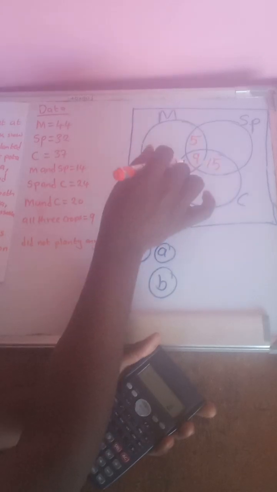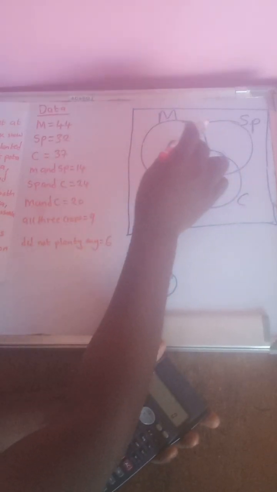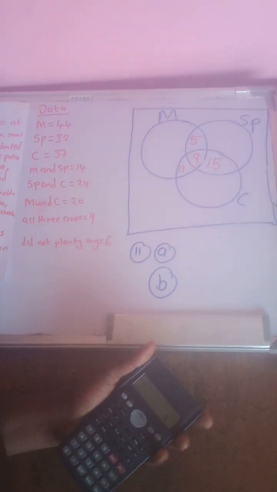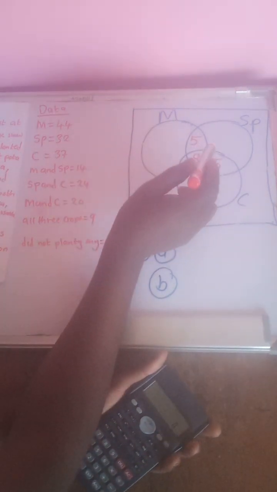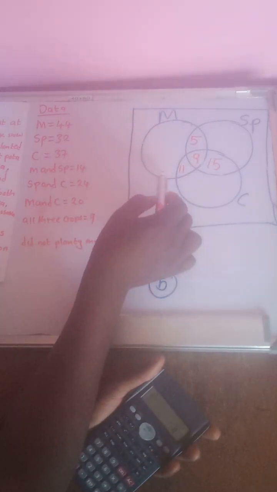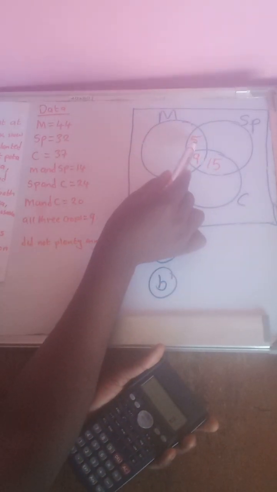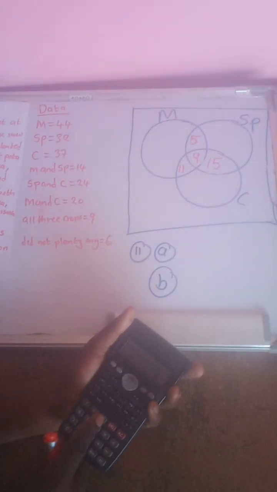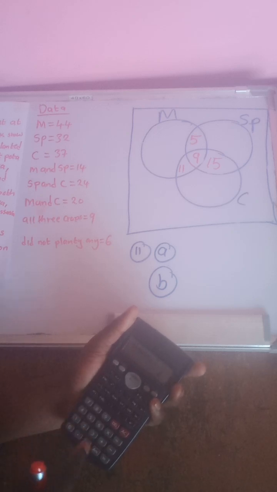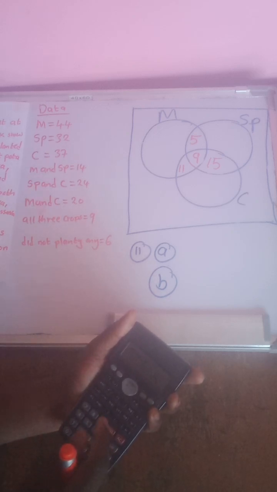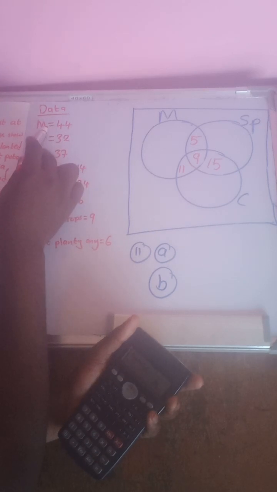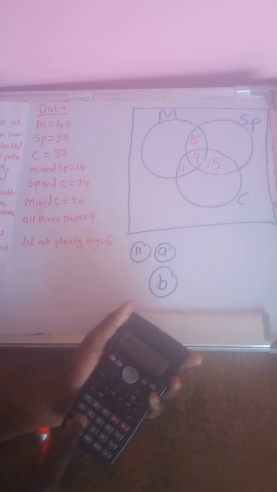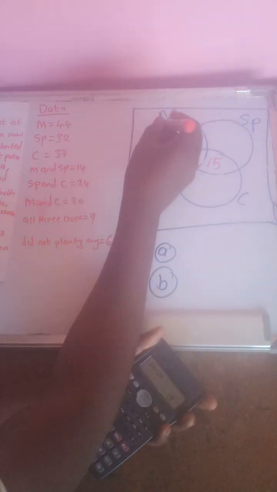After you are done with this, we have to find the people who planted just one crop. So how do we answer that question? The first thing you do, you add the numbers which are in maize. So it's 5 plus 9 plus 11. What do you get? 25. You go to maize, there are 44. So you say 44 minus 25. What do you get? 19.